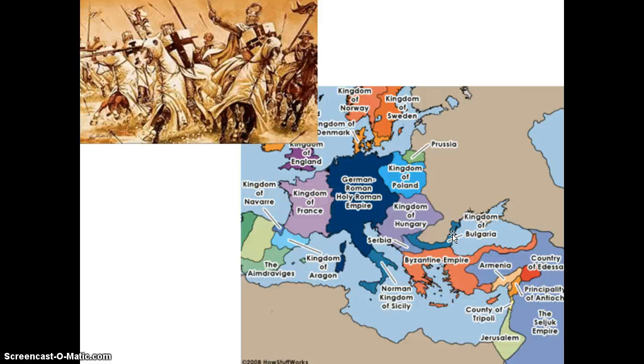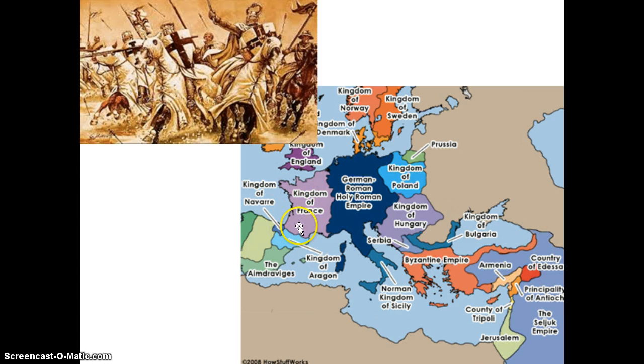Now, the Christians living in Europe did not really approve of this fact. During the Middle Ages in Europe, Christians grew frustrated that Muslims had control over Jerusalem, which was the main city in the Holy Land. So the Christian Europeans began to launch the Crusades. We can see the Crusaders up here in the picture in the corner with their little swords and their little shields on their horses and their armor.